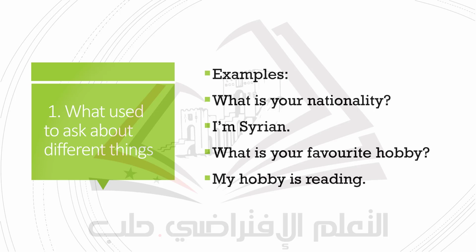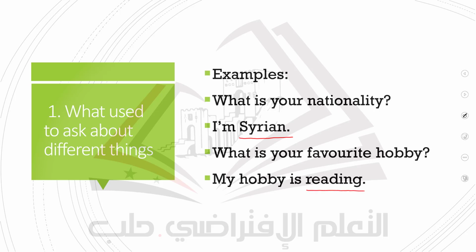For example, here there are some examples. What's your nationality? Syrian. I wrote for you here some questions with their answers in order to know how to use them. You will find that the word, for example, Syrian, will be underlined for you in the exam. So you are going to write the question. When the word Syrian is underlined, you are going to ask, what's your nationality? Number two, for example, my hobby is reading.